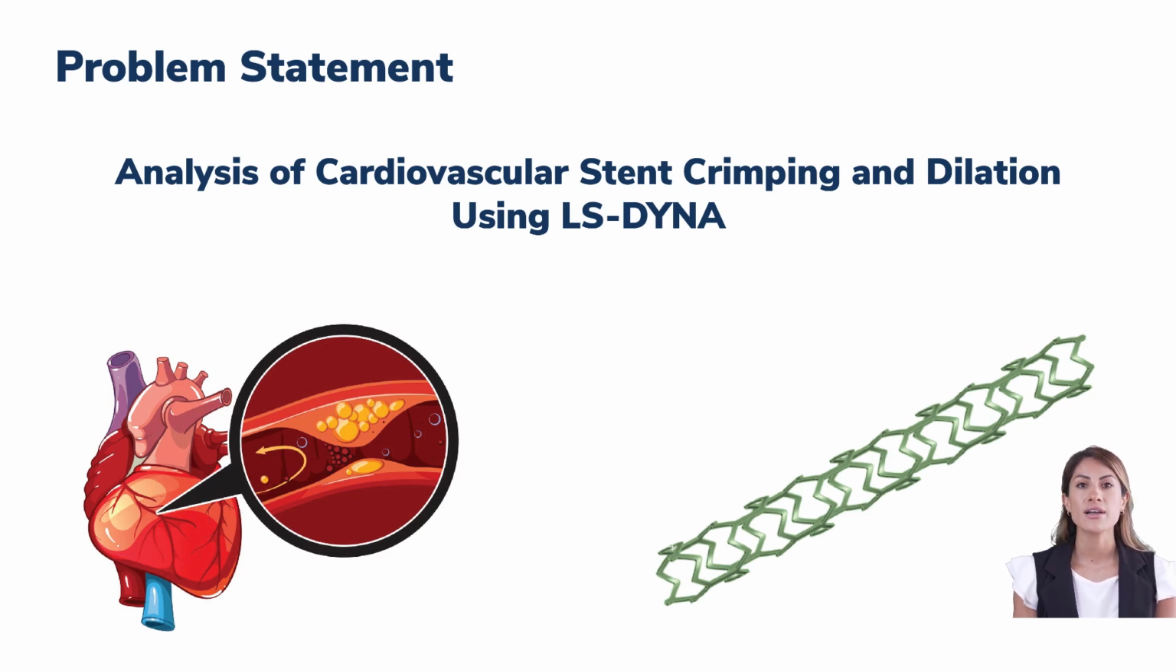Cardiovascular stents are vital medical devices used to treat coronary artery disease and restore blood flow through narrowed or blocked arteries. The accurate and controlled crimping and dilation of these stents are critical steps in ensuring their safe and effective deployment within the human vascular system.